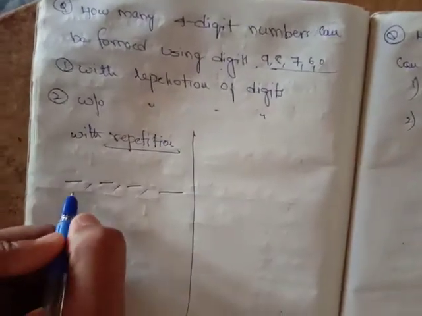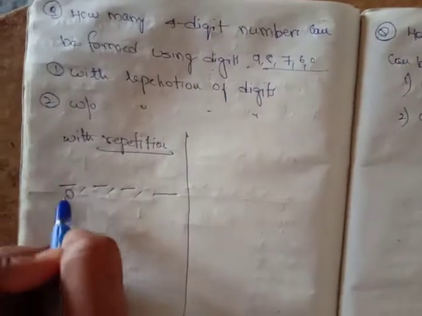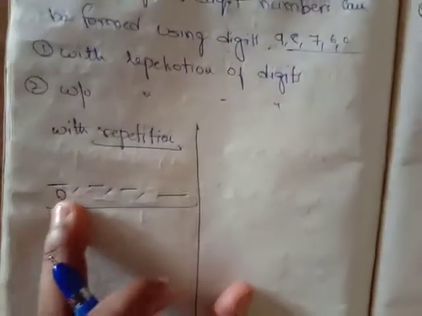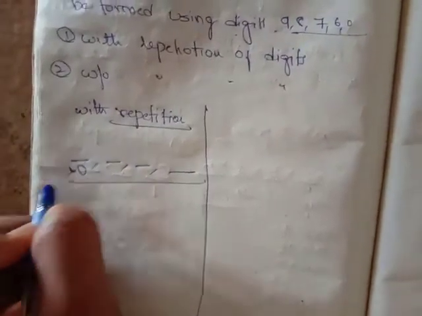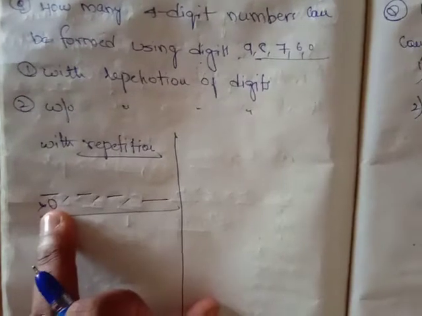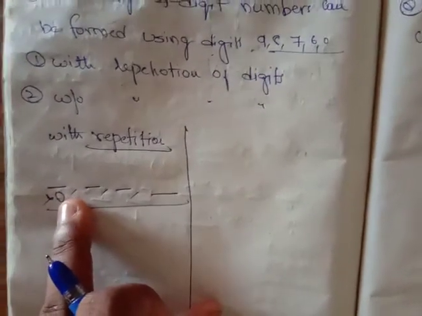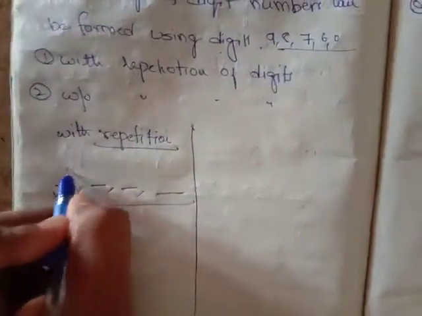See, friends, 9, 8, 7, 6, 0. If I put 0 here, is it a 4-digit number? No, it is not a 4-digit number. So I should not keep 0 here. Out of 5 digits, 0 should not be kept here. So how many chances does slot 1 have? 9, 8, 7, 6 only. It has 4 chances.